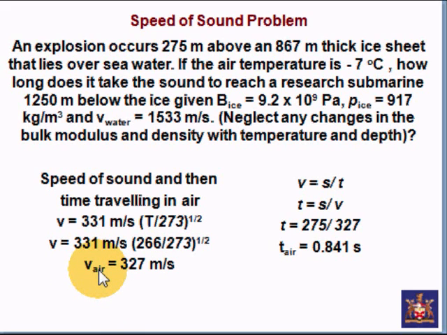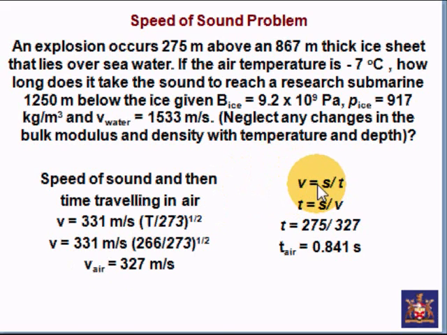Multiply it out, and you get the velocity of sound through air at that temperature of minus 7 Celsius, which is 266 in Kelvin, is 327 meters per second. That is the velocity of the sound in air. Okay, that's great, but the question said how long, which means we have to work out time. We do have velocity at that temperature, but we've got to continue on.